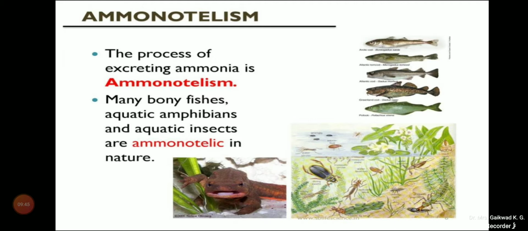In the next lecture, we will focus on ammonotelism, ureotelism and uricotelism, which are the types of different excretory materials, different ways of eliminating nitrogenous waste products from the body.